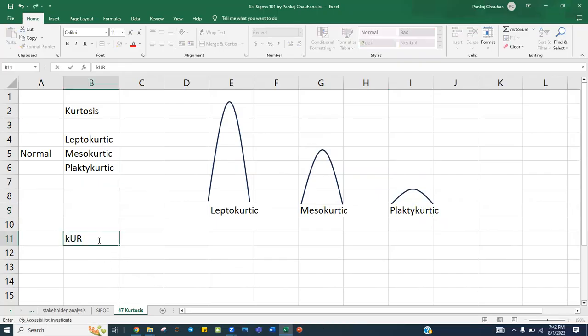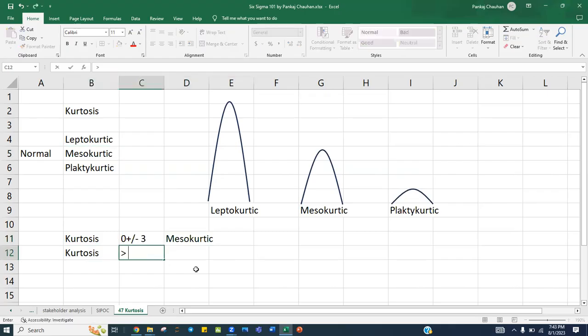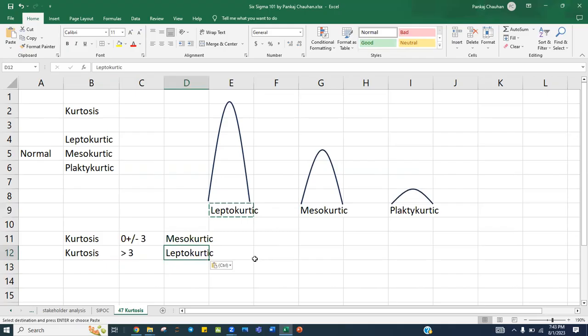Statistically, if you want to check kurtosis, the kurtosis of the data is expected to be between 0 plus or minus 3. If the kurtosis of the data is between 0 plus or minus 3, then this will be your mesokurtic data. If the kurtosis value of the data is greater than 3, then the data has a too high, sharp peak, and will be leptokurtic data.